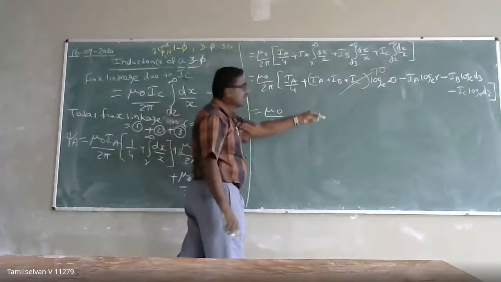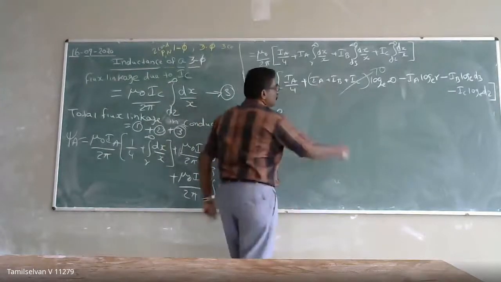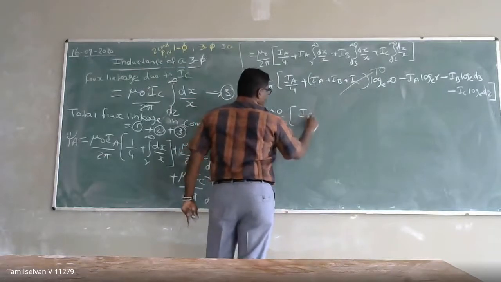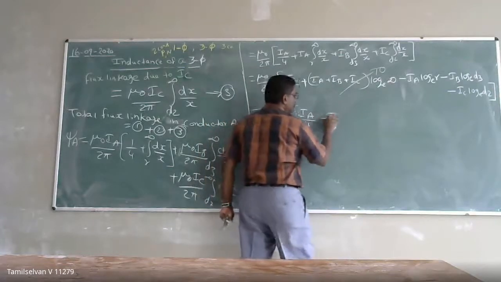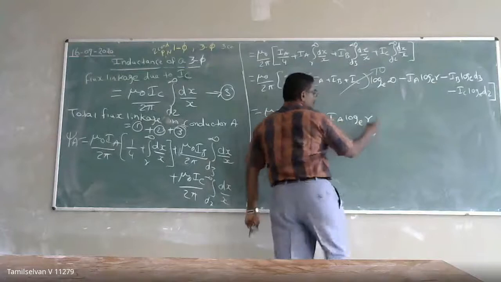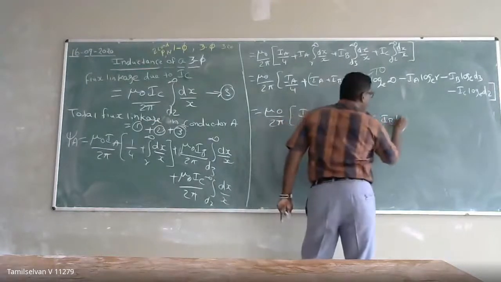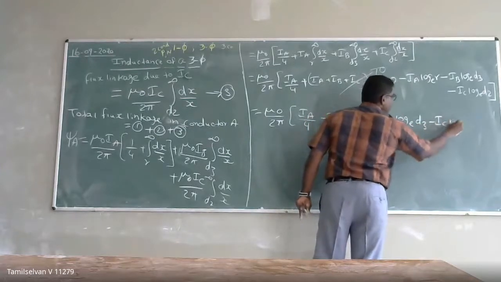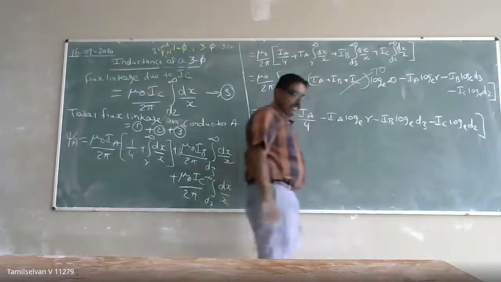Under balanced load condition, IA plus IB plus IC is equal to 0, so this term becomes 0. It means mu naught by 2 pi, IA by 4 minus IA into log base e of r, minus IB log base e of D3, minus IC log base e of D2.